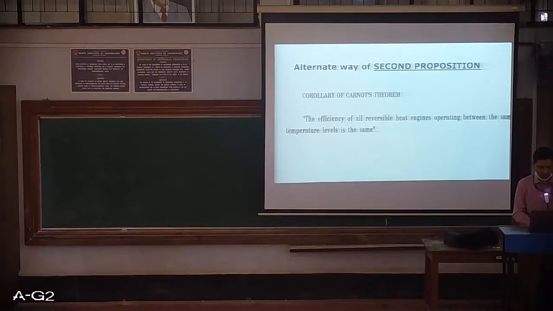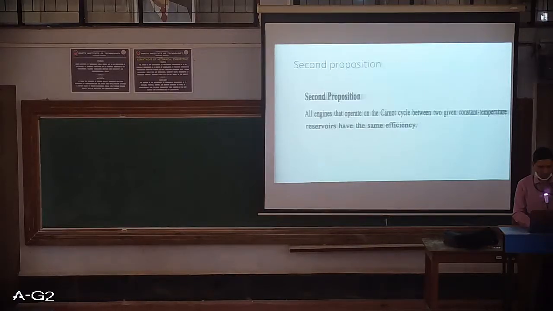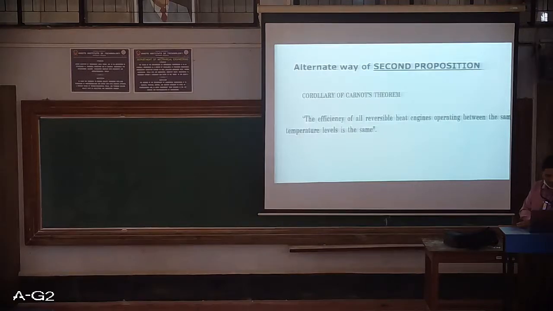So some textbooks give you this second proposition as: all engines that operate on the Carnot cycle between two given constant temperature reservoirs have the same efficiency. This is one way of defining it. And the alternate way of defining it is nothing but the corollary of Carnot theorem, which tells that the efficiency of all reversible heat engines operating between the same temperature levels is the same. This is what it means to say.